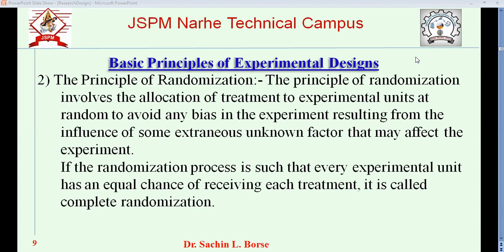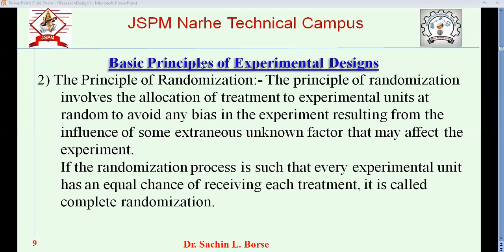Now we'll move to the principle of randomization, where we deal with randomness. We have to select the field randomly to avoid the bias.